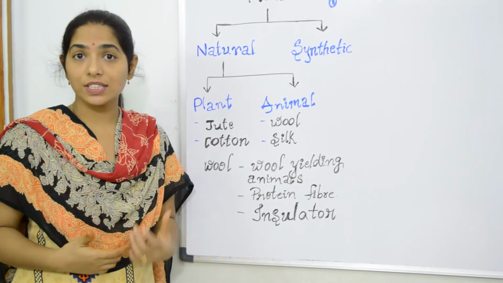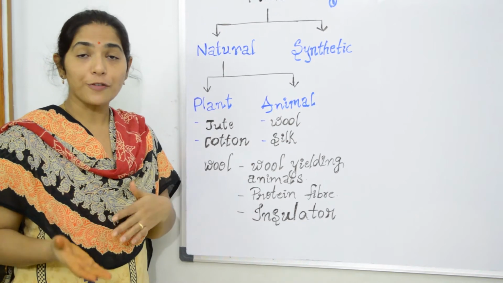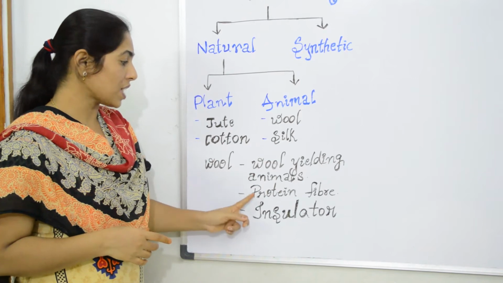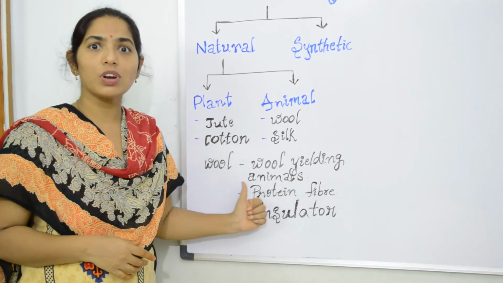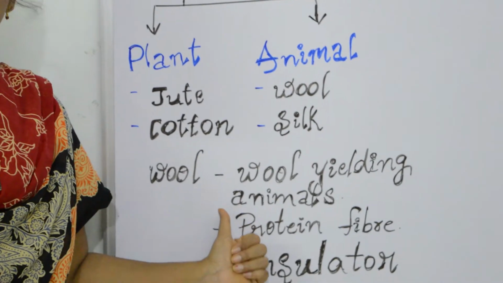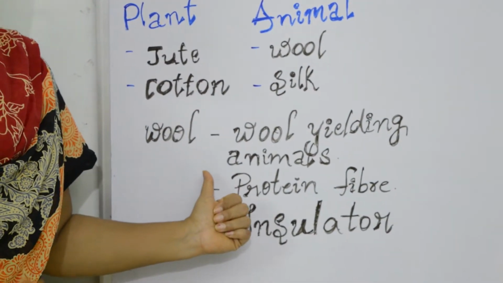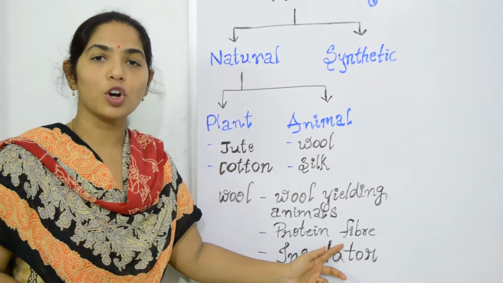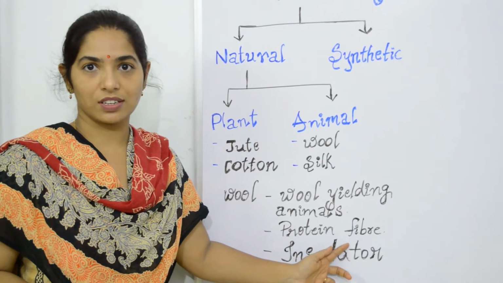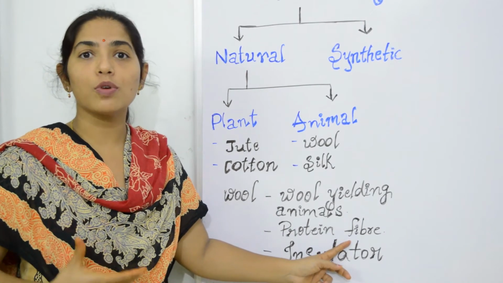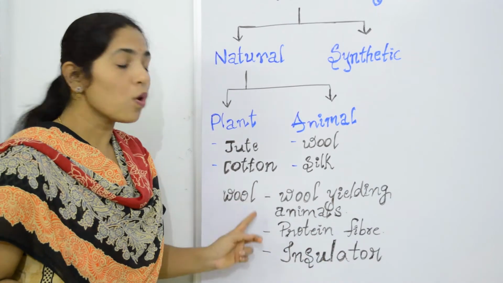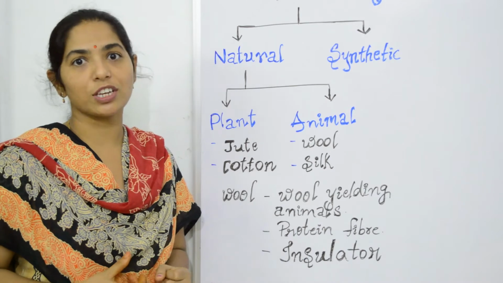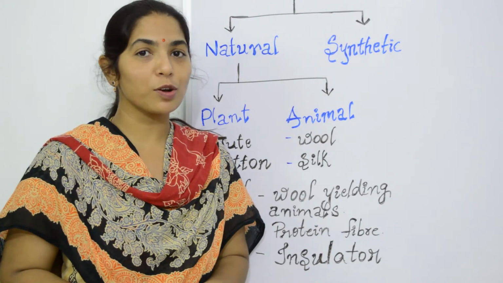Now, how can you identify or differentiate between wool and cotton? Yes, so here we know wool is actually a protein fiber. Wool is got from the hair of sheep or the hair of wool yielding animals. So it is a protein fiber, whereas cotton is a carbohydrate. Yes, it contains cellulose. When you do a burning test, wool burns with a bad odor, whereas cotton does not give that odor.